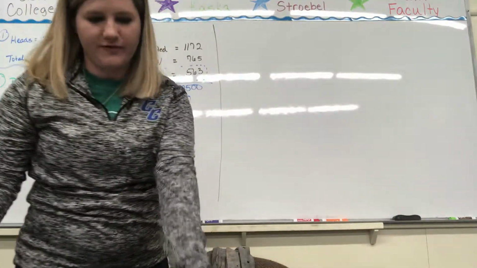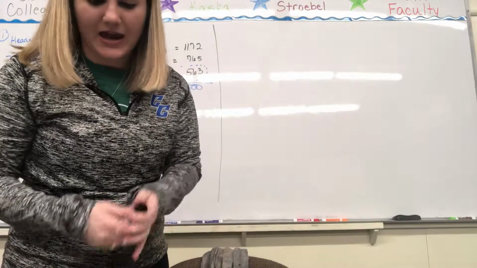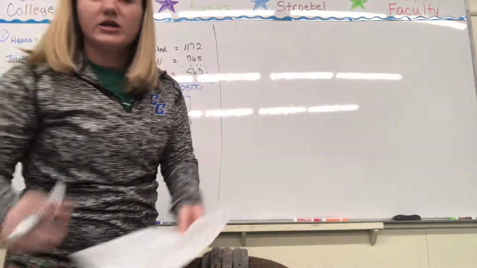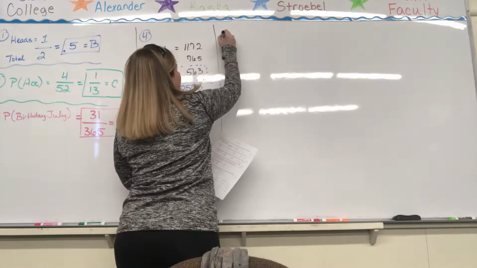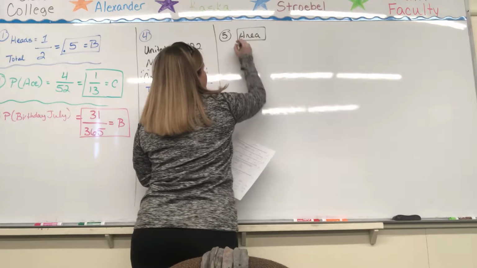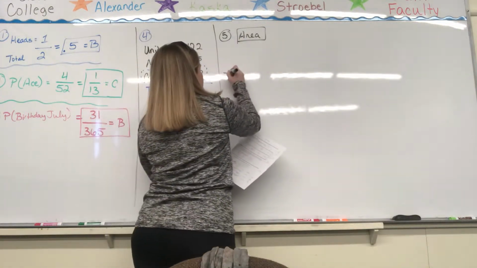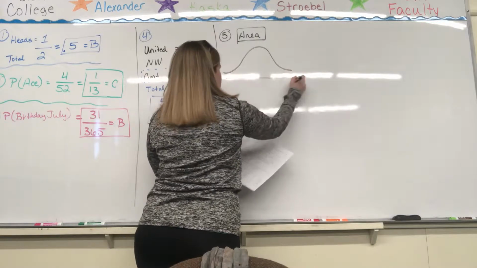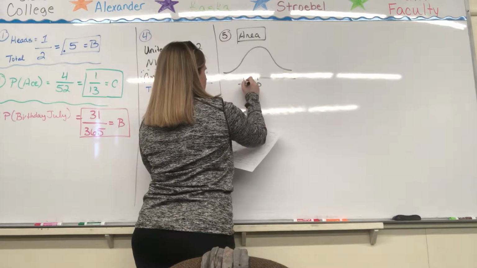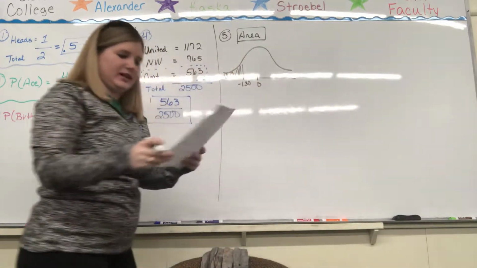Okay, number 5. Find the area of the indicated region under the standard normal curve. So one key word here on number 5, find the area. That's a key word right there. It gives you your picture, and it looks something like this. It says that this is negative 1.30, and it is all shaded to the left.